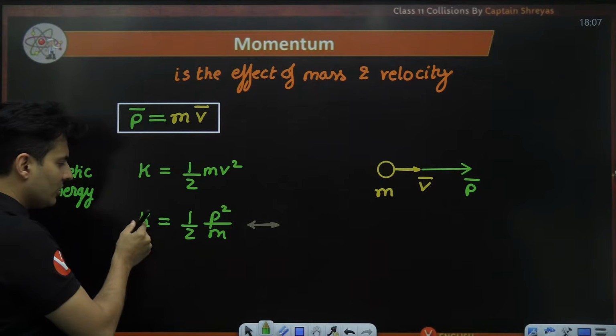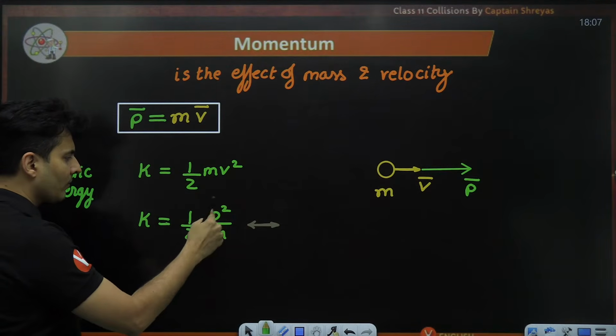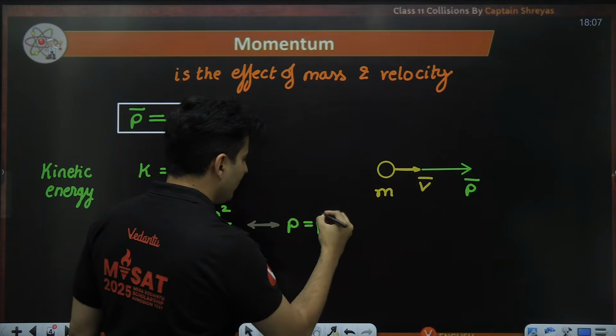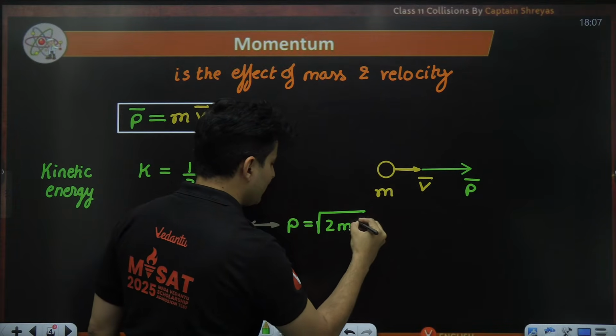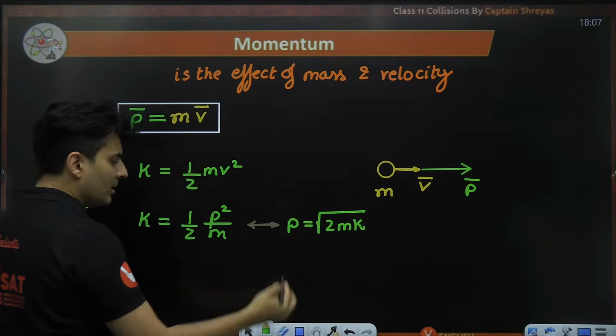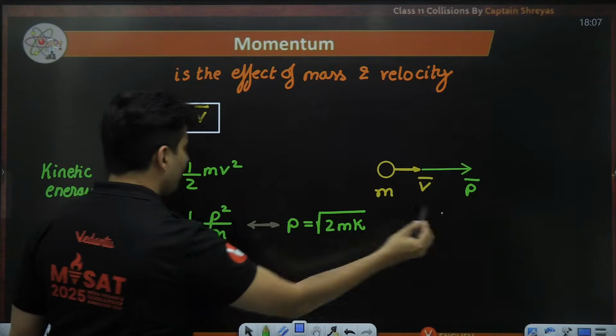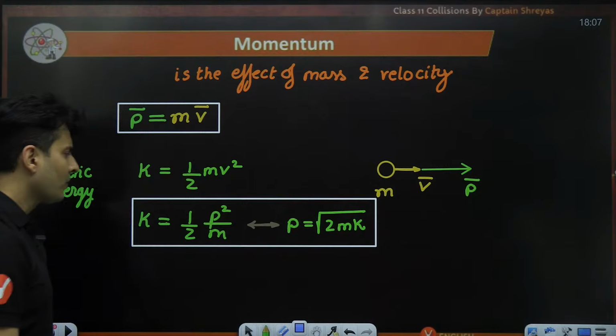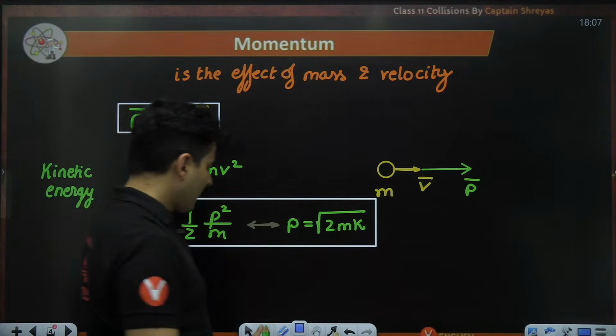Take 2m over here, so it will become 2m into k, but that would be p square. So the momentum value will be root of 2 times m times the kinetic energy. Both are equivalent, so either this or that, one of them you should definitely remember. Okay, everybody with me? Yes.